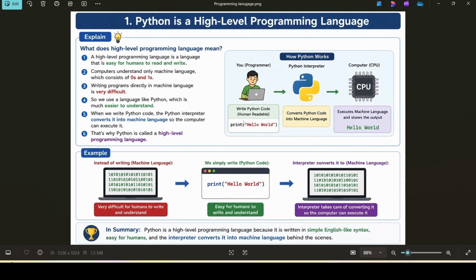Whenever we write Python code, the Python interpreter takes the Python code and converts it into machine language so that the computer can execute the code. That's why Python is called a high level programming language.